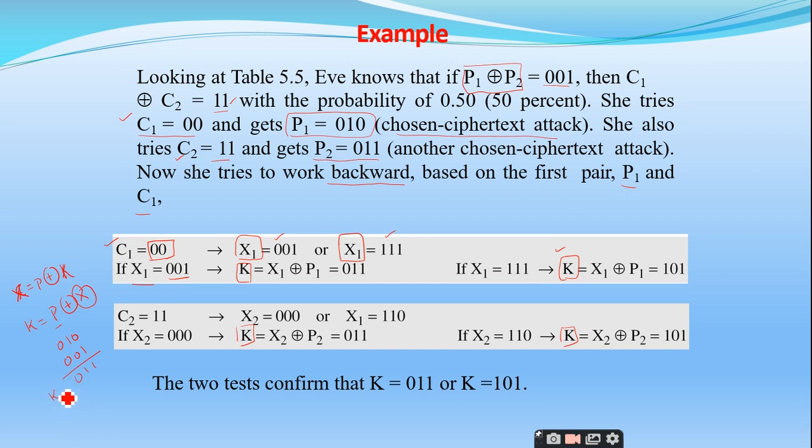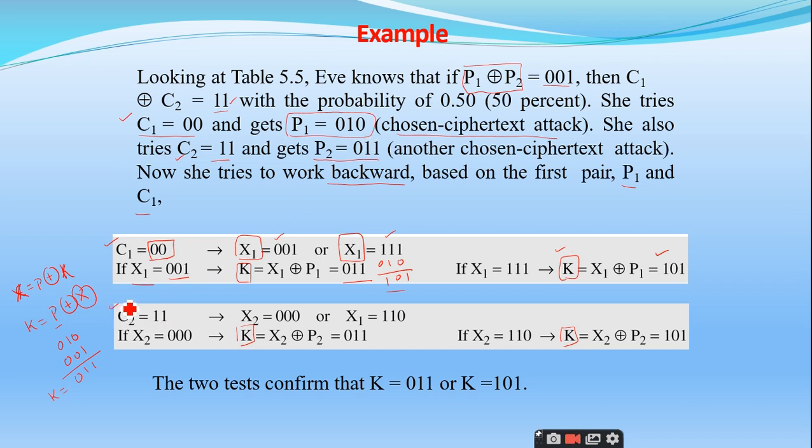So the key that I will get when X1 is equal to 001 and P1 is equal to 010 is 011. Similarly, if X1 is equal to 111 and P1 is equal to 010, I will get 101. Right. So these are the two keys that Eve has got when she has chosen the ciphertext C1 as 00 and the plain text as 010.